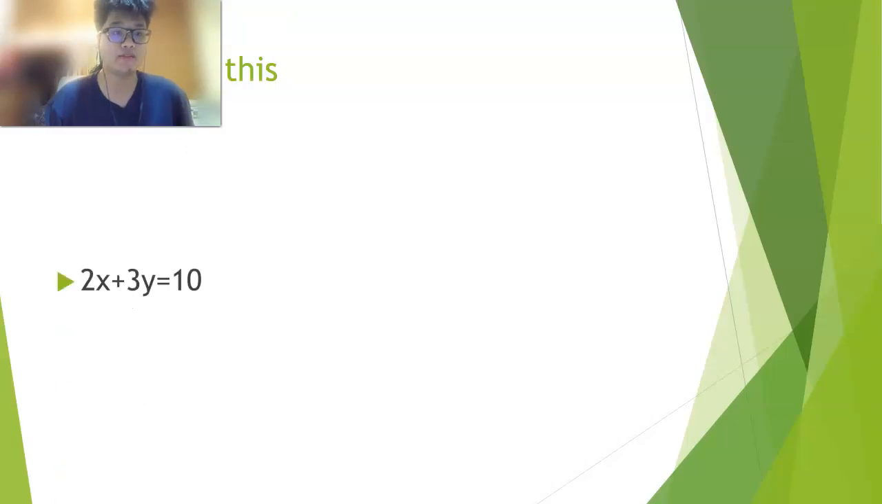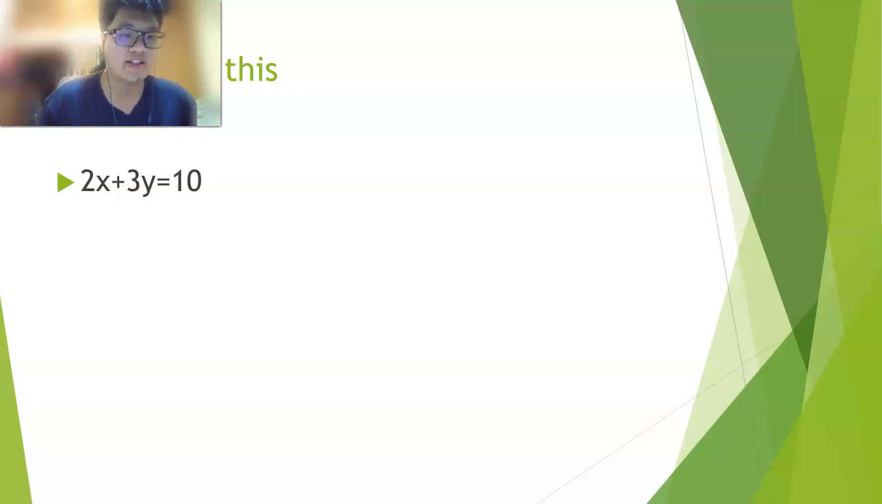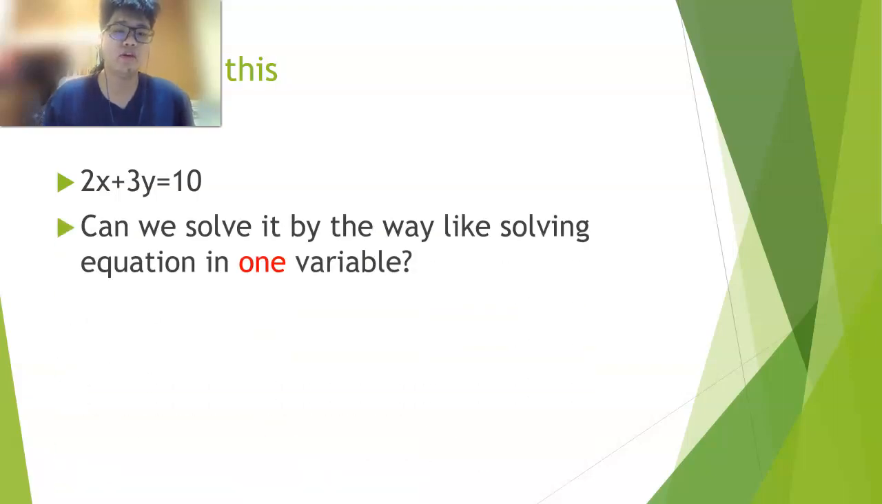How about this? The equation means 2x plus 3y equal 10. Can we solve it by the way like solving equation in one variable? Can we? Can we, Peter? No, right? Why? In this equation, we have two variables.